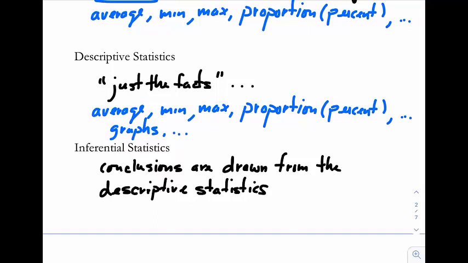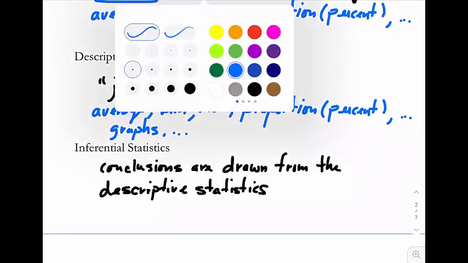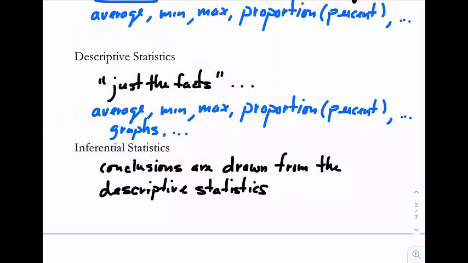So that could imply many things, that we would say that women are taller than men in this environment, men are taller than women, or whatever.